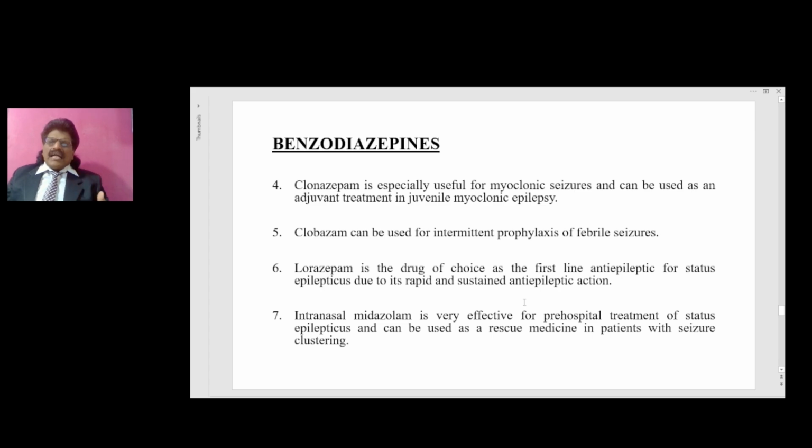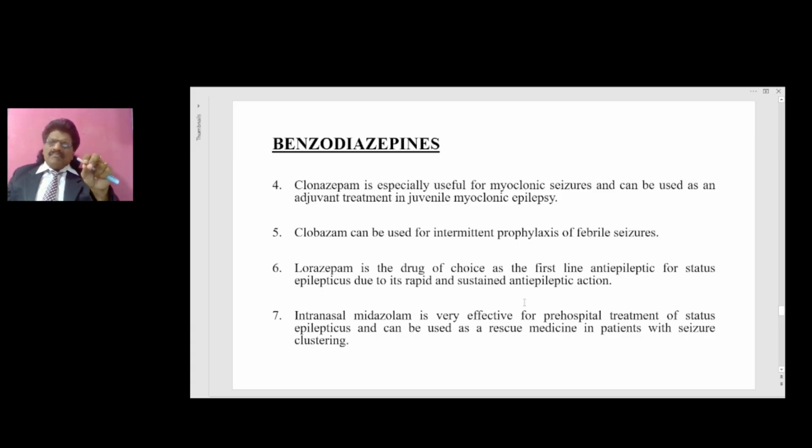Generally, when we start anti-epileptic drugs, it is given on a continuous basis for a long term. But there are certain seizures which occur only in episodes, like febrile seizures, where children get seizures only during the episode of fever, or catamenial epilepsy when women experience seizures only during menstruation or just immediately before or after menstruation, or hot water epilepsy when people experience seizures when they take hot water.